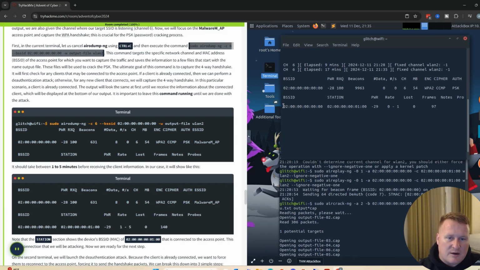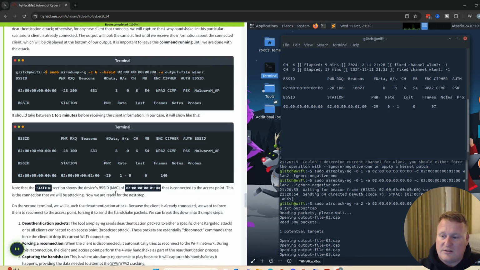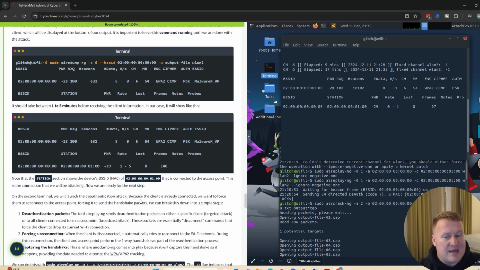and you should see this line right down here pop up showing your BSSID and then station. The station is showing an additional device that is connected to that access point, and this is the connection that we will be attacking. So now let's set up our next steps.